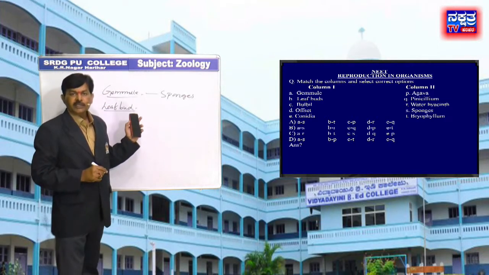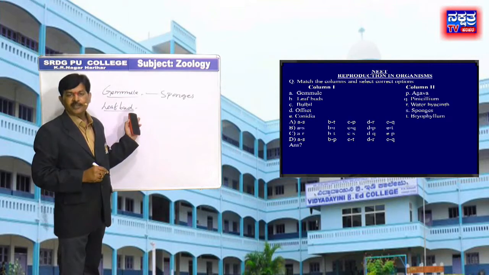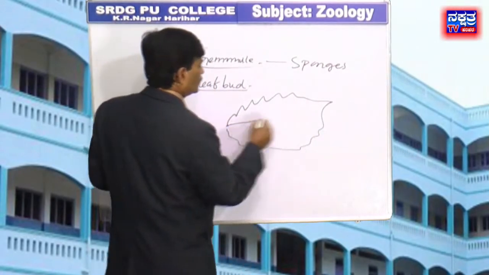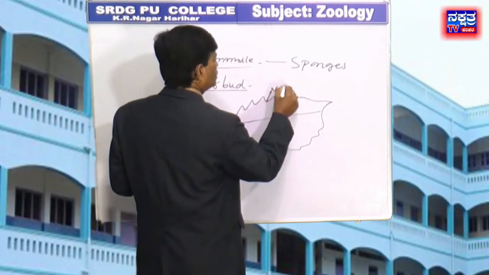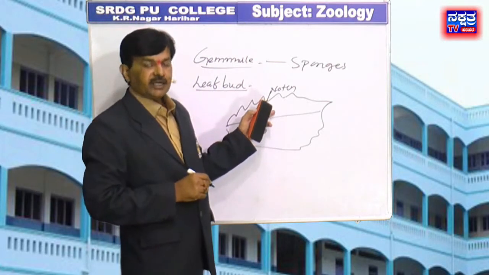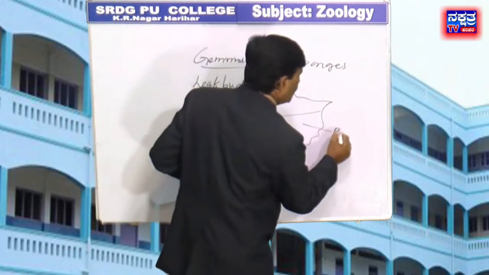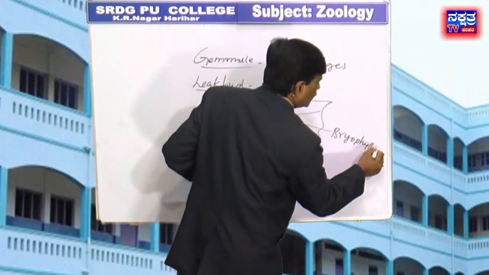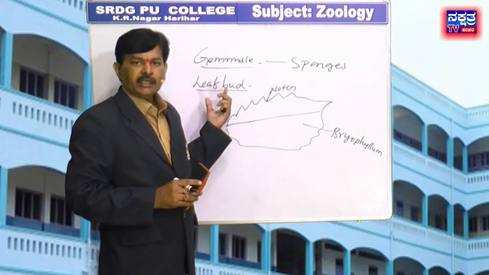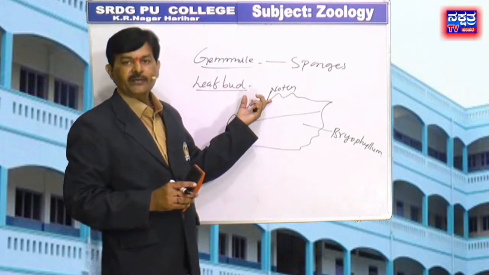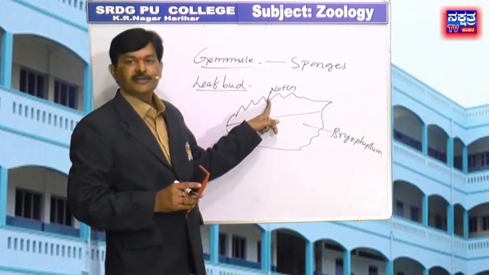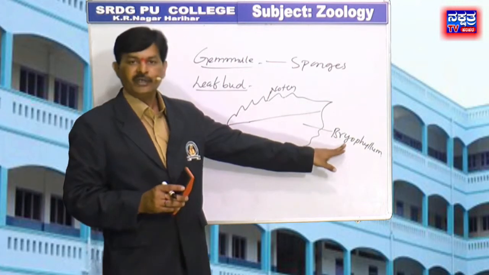These are the adventitious buds that arise from the notches present at the margins of leaves of Bryophyllum. This is the notch. Leaf of Bryophyllum.